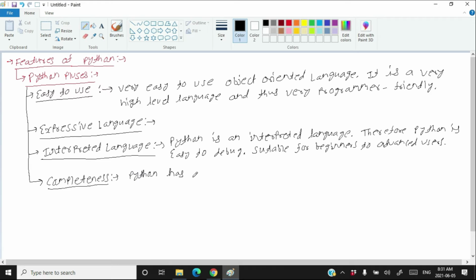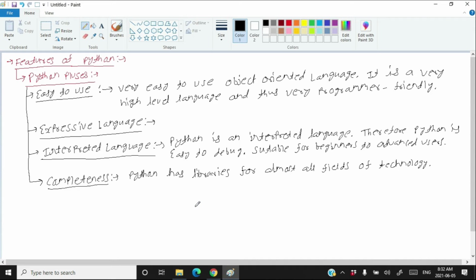Python has libraries for almost all fields of technology. So you can use those libraries and work on a specific technology. As I told you, Python has libraries for database, for network connections, for web pages, for artificial intelligence, for machine learning, and other stuff.